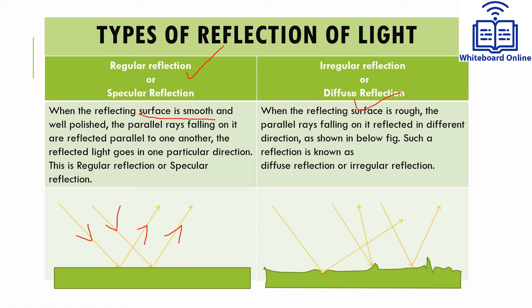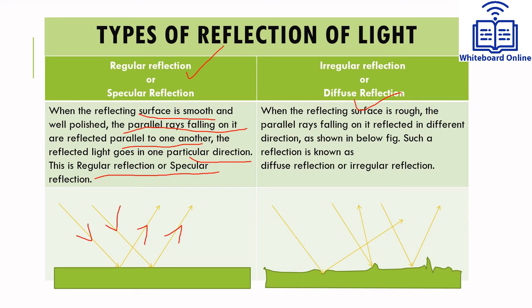When the reflecting surface is smooth and well polished, the parallel light rays falling on it are reflected parallel to one another. The reflected light goes in one particular direction. This is called regular reflection or specular reflection.